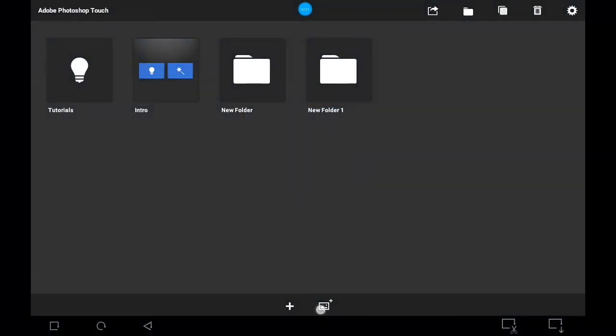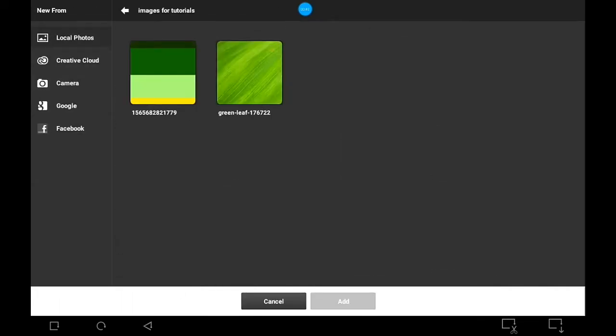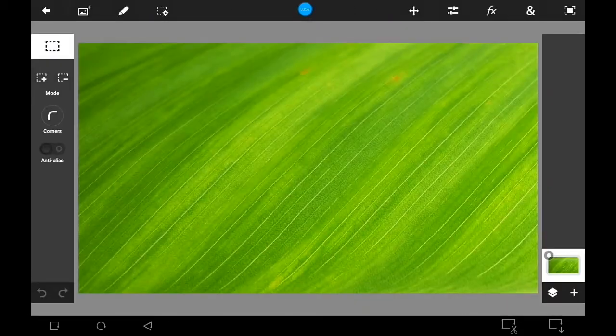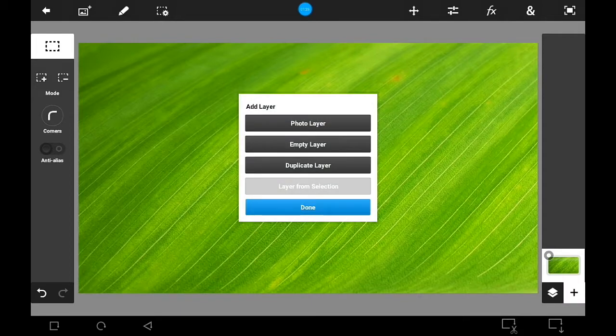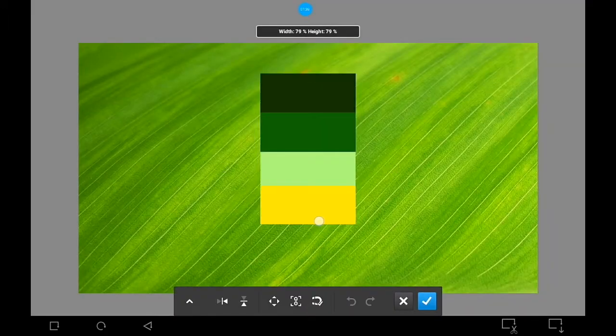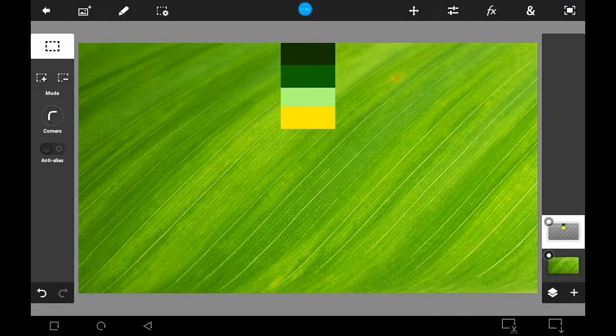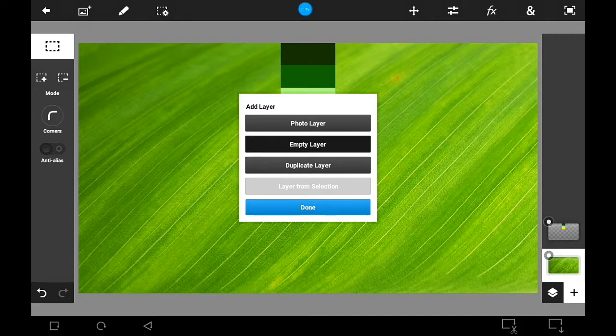At first, we will add our background image to create a new project. Now I will import the color theme I created for this effect. Let us add an empty layer above the background layer to add a highlight to shadow gradient.